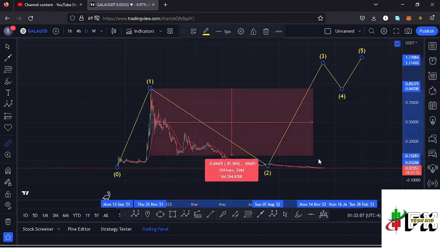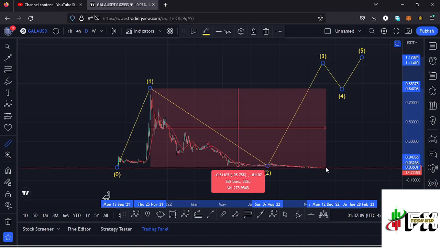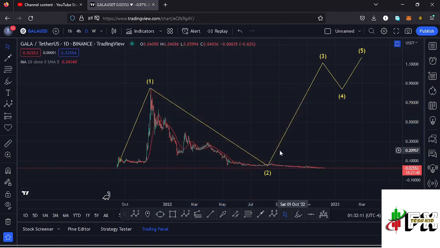From the all-time high, Gala Games is down more than 92%, and that means there are chances that we might have seen the low for that second wave, that is that higher Elliott wave count 2, and also there are chances that we might have seen the bear market low, and very soon we might see that reversal to the upper side in the formation of this wave 3,